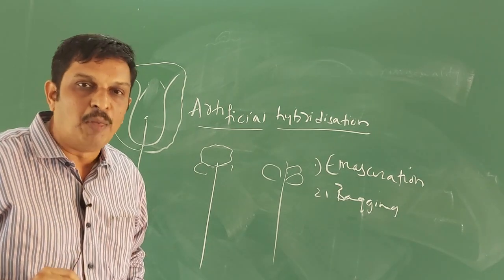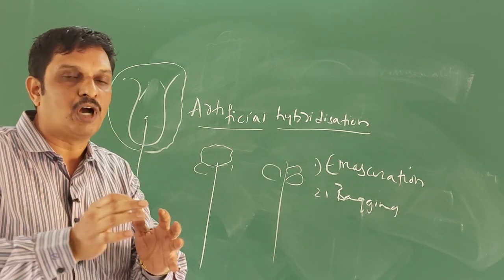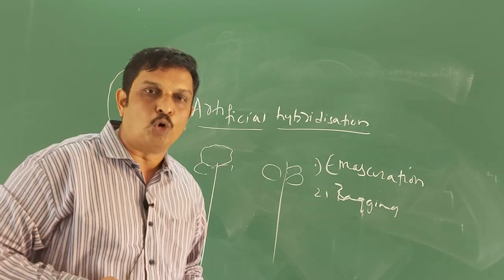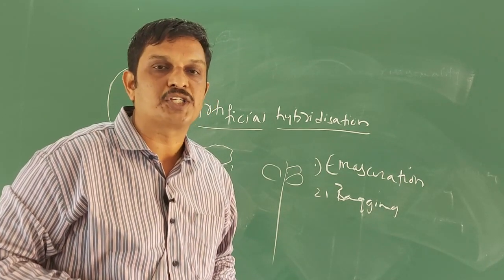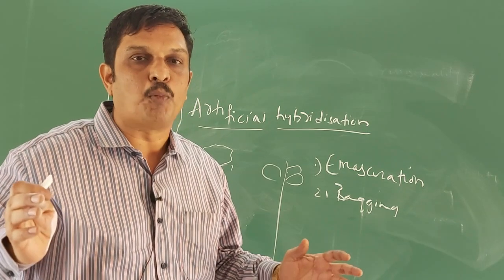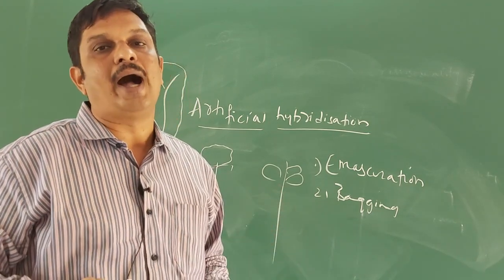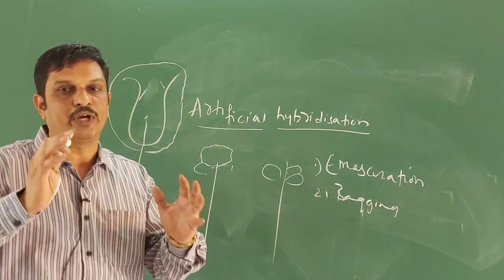Then when the stigma of the bagged flowers becomes mature, the bags are cut open and the pollen grains collected from the desired plant are dusted on the stigma. Then these pollinated flowers are rebagged and the seeds are allowed to develop. Okay?